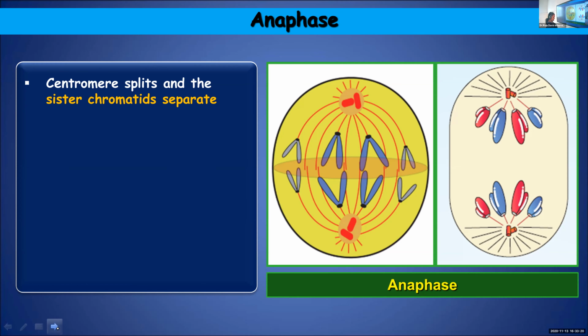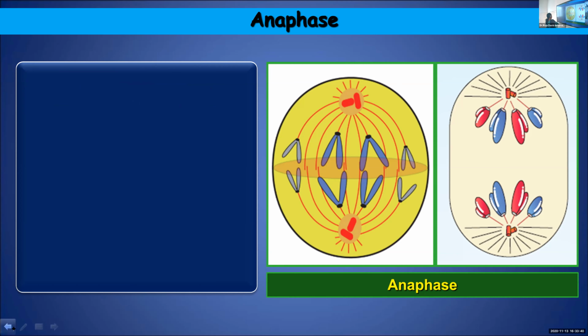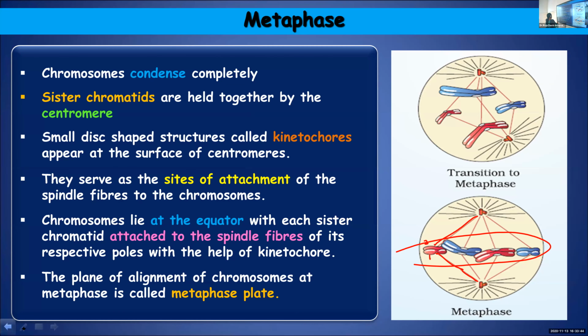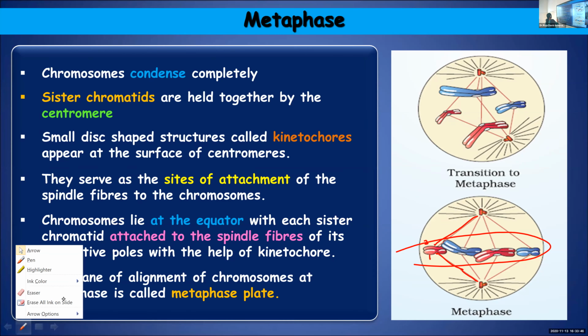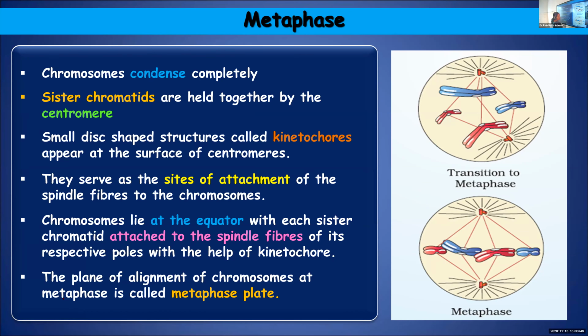Anyway, one by one we'll see each chromosome arranged at the metaphase plate. In the previous stage, those were arranged at the metaphase plate or at the equatorial region. They will split simultaneously. I will show you the previous slide once again. So this is metaphase.